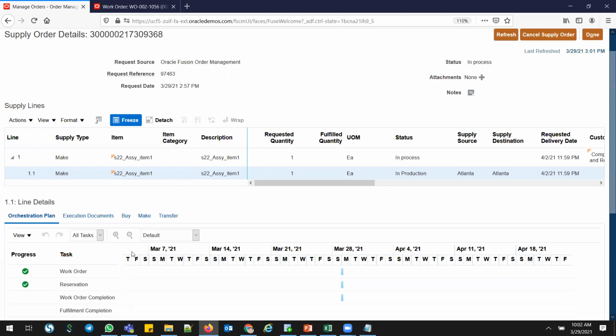What is my assembly item? What is the component? What is the process? Where is it right now? Where is the in-transit stage? Right, it's in production now, not yet in manufacturing. So now I'm going to start the manufacturing here.